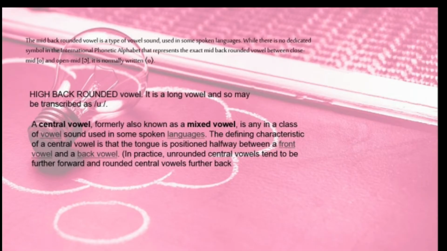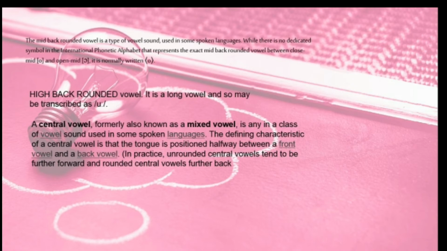Continue the material. The mid back rounded vowel is a type of vowel sound used in some spoken languages. While there is no dedicated symbol in the International Phonetic Alphabet that represents the exact mid back rounded vowel between close-mid o and open-mid ɔ, it is normally written o. The high back rounded vowel is a long vowel and so may be transcribed as uː.